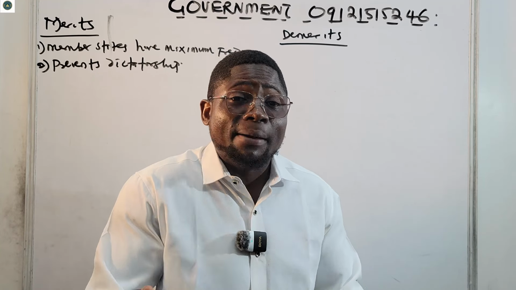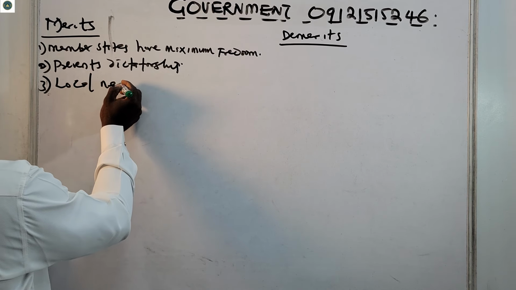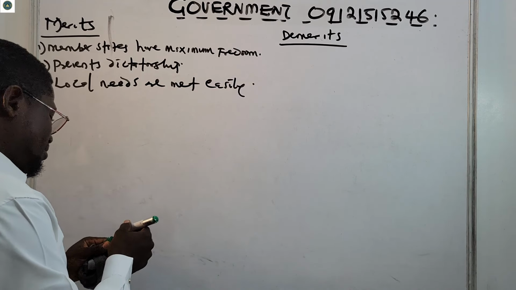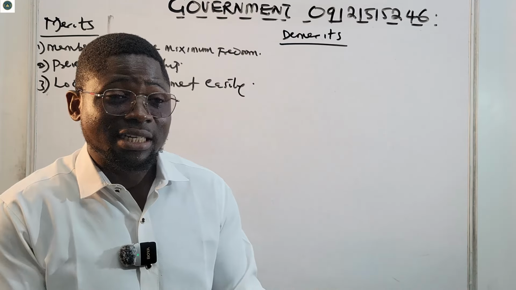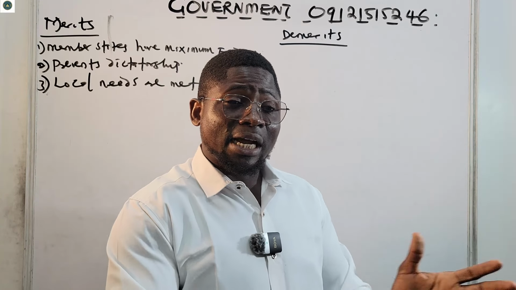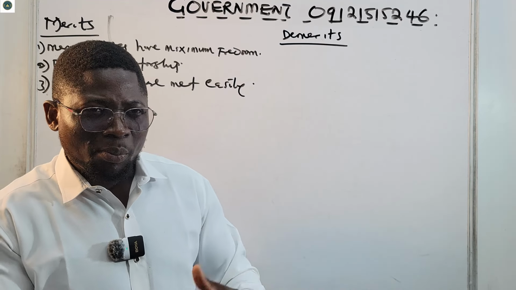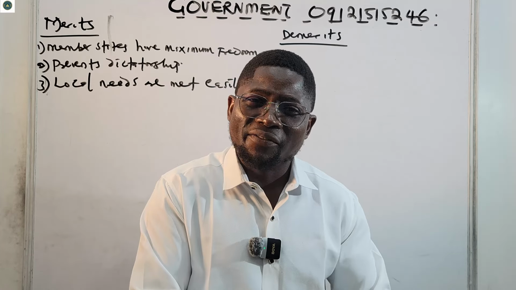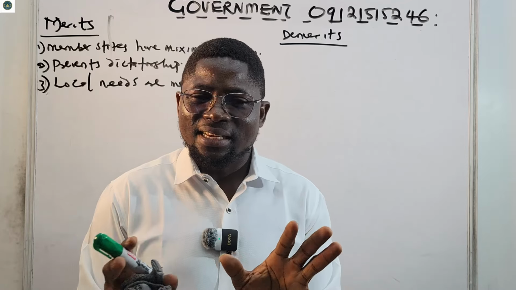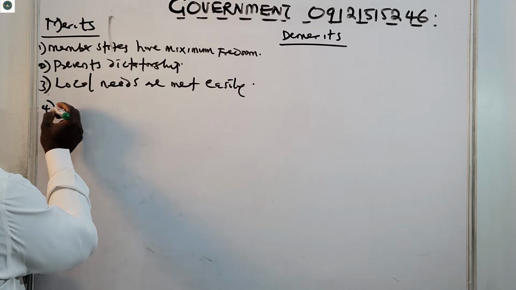And also, number three, local needs are met easily. The countries involved in this confederalism can concentrate on local needs, meeting the people's needs and so on. When it comes to issues like trade, defense, travel, they make it easy through the benefit that they get from the confederalism that they joined. You understand now? So local needs are met easily in a confederal system.